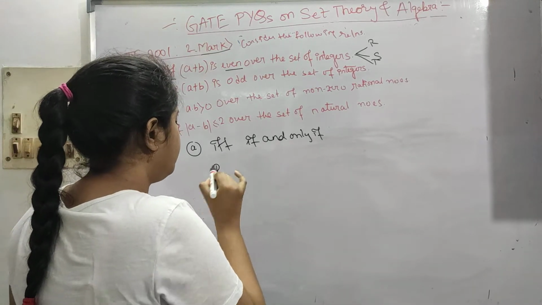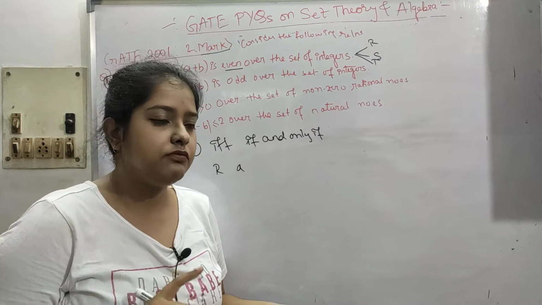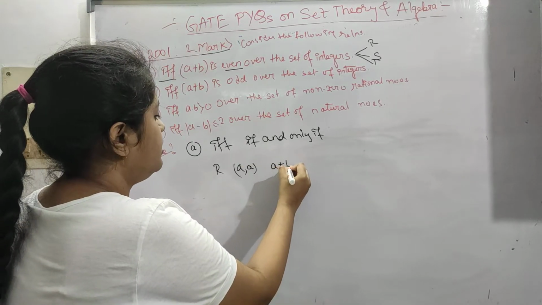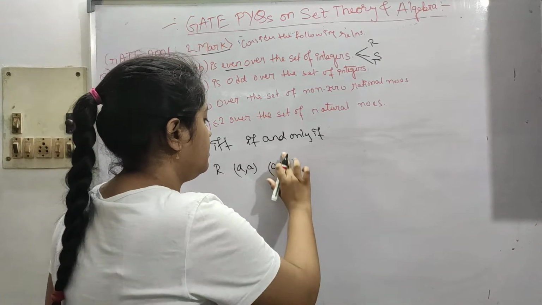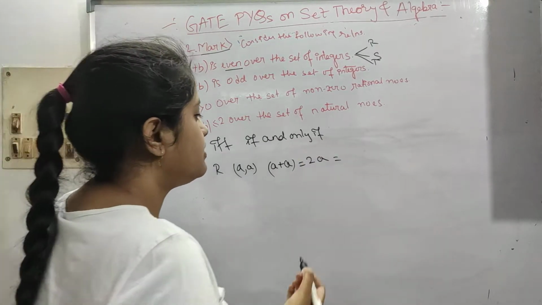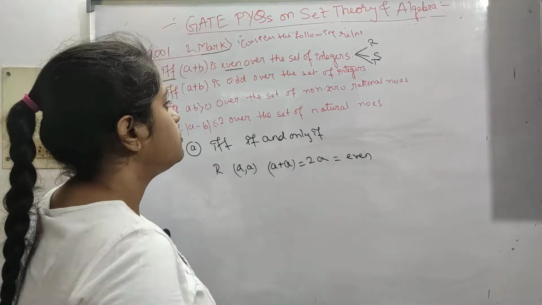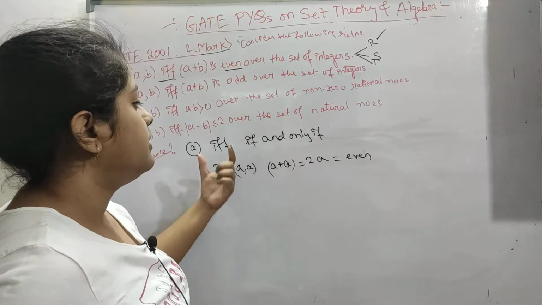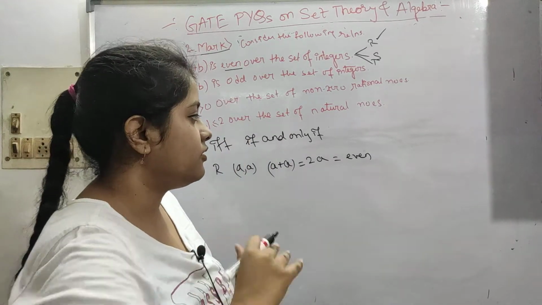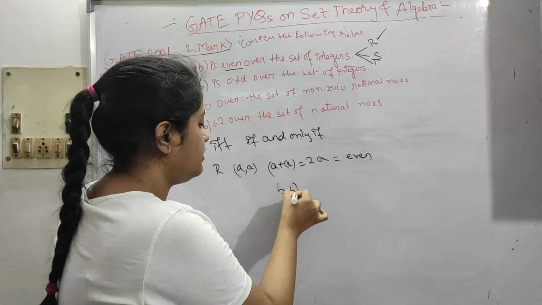First, let's see if it is reflexive or not. Reflexive means all the diagonal elements have to be present. So A plus A has to be even. A plus A is equal to 2A, and something multiplied by 2 is obviously even, so it is reflexive. Everything divisible by 2 is even, this is very basic. For any case like B, B, it will be 2B.